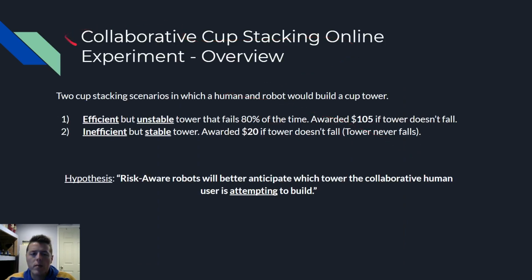So there's two experiments in terms of the collaborative cup stacking. The first is the online one. So here are the two situations that the humans had to decide between. To build an efficient but unstable tower with the robot, but that failed 80% of the time. However, if it didn't fail, they got $105. Or the humans could choose to build the inefficient and stable tower, and only get $20 if the tower doesn't fall, which actually the tower never falls. So they're basically guaranteed $20. The hypothesis here is the risk-aware model will be able to better predict what the humans will do.